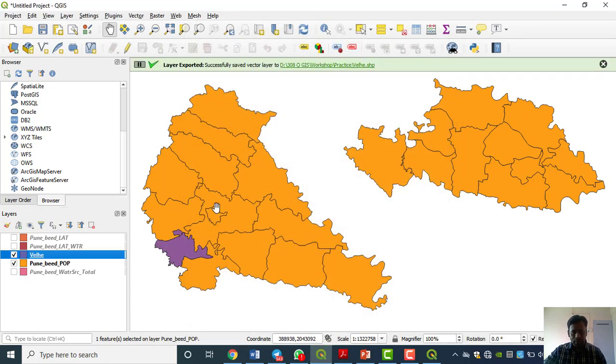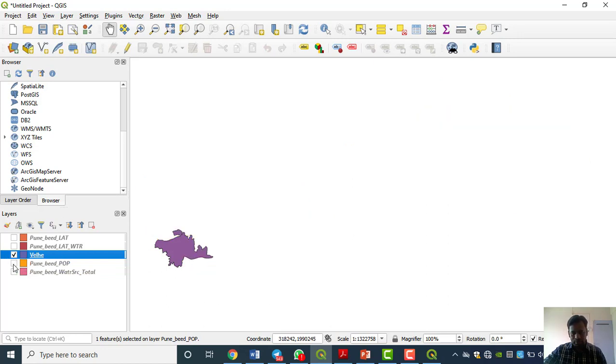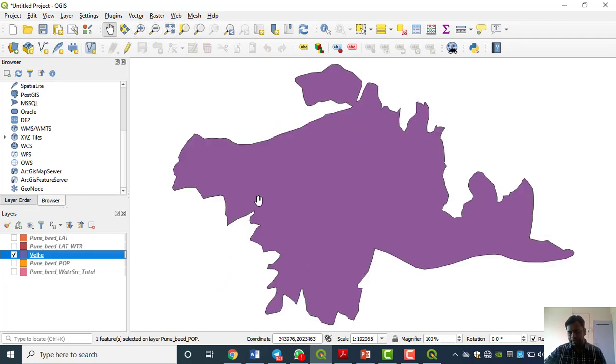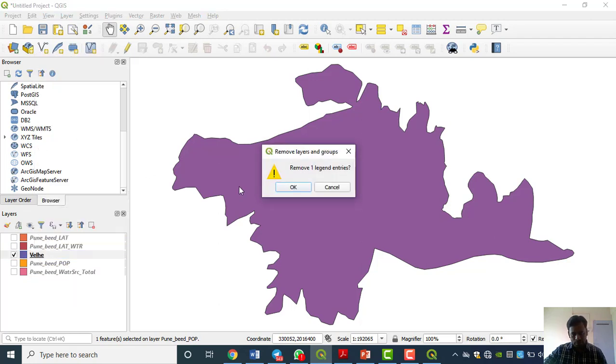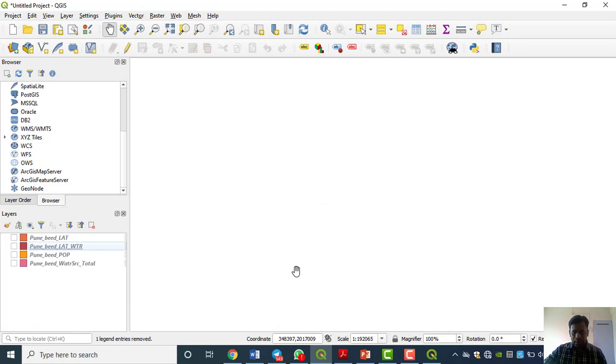The process runs. See here, layer exported successfully, saved vector layer, and that path is there. Now see, the output layer has appeared here. This is our old one, we skip it, and this is our new output: the tehsil with the least population out of those 2 districts. This is our output. This is our first query. I do not want to keep this layer, so we can remove it. Now we'll move to the next query.